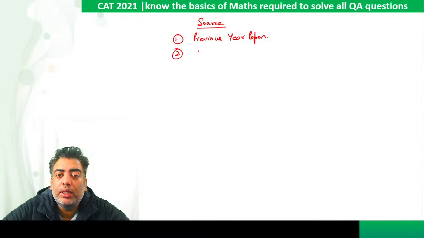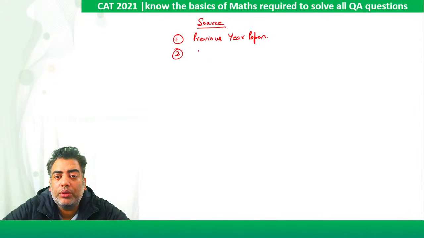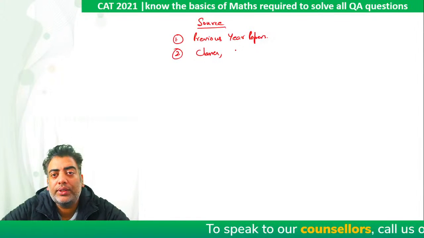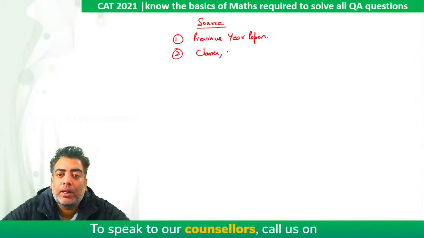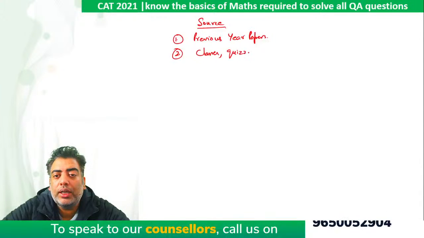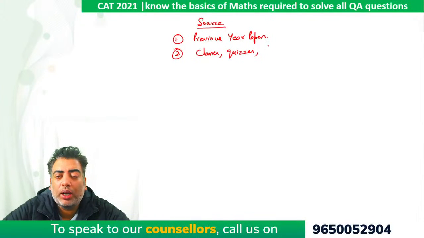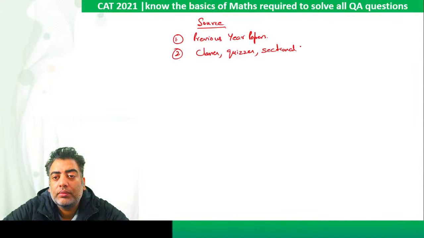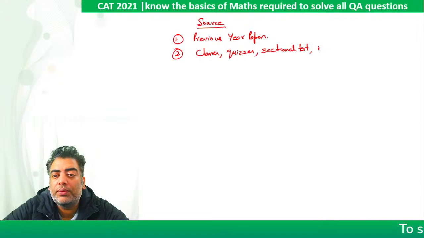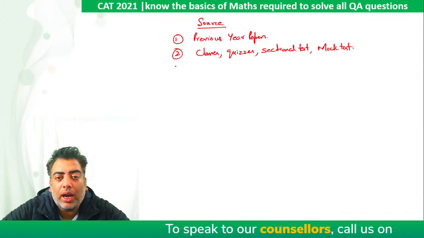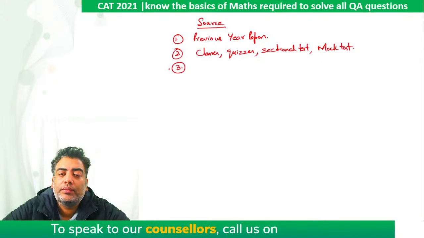Point number two, study material provided to you in the classes, in the form of PDFs, in the form of PPTs, right? Questions given to you in quizzes, which all are practice questions. Questions given to you in sectional test. Questions given to you in the form of mock test. They all are your sources of learning.